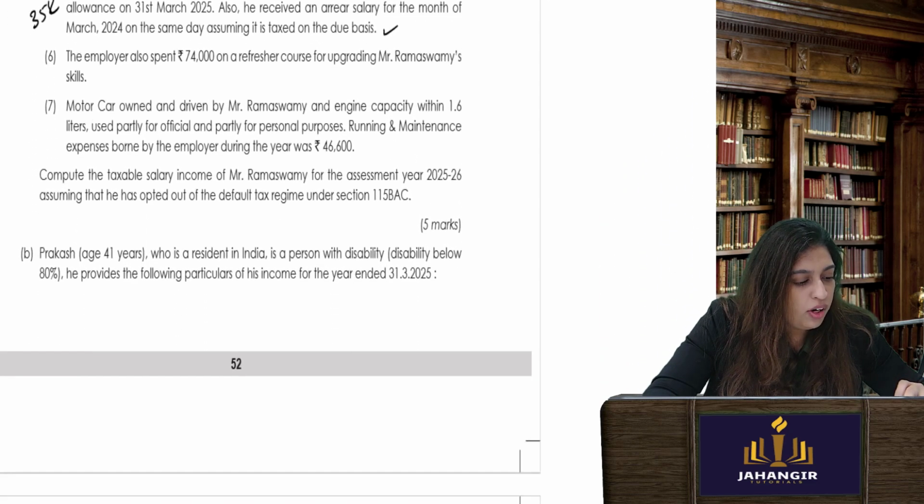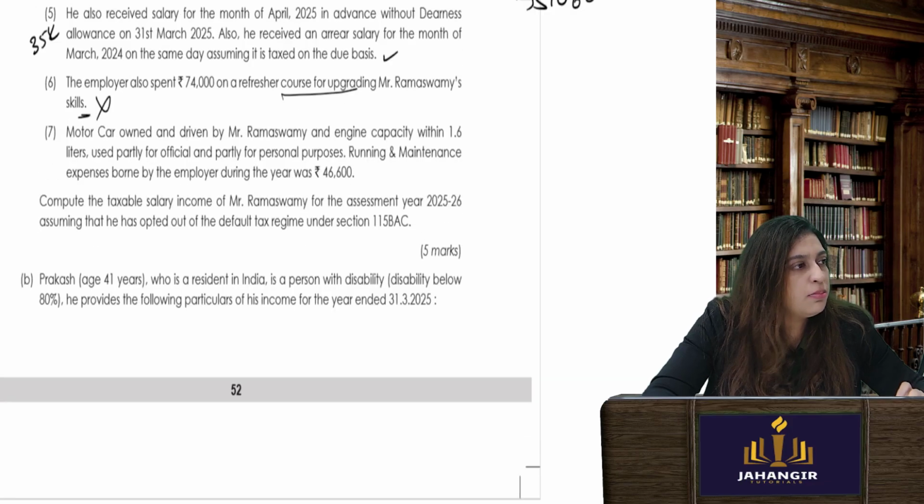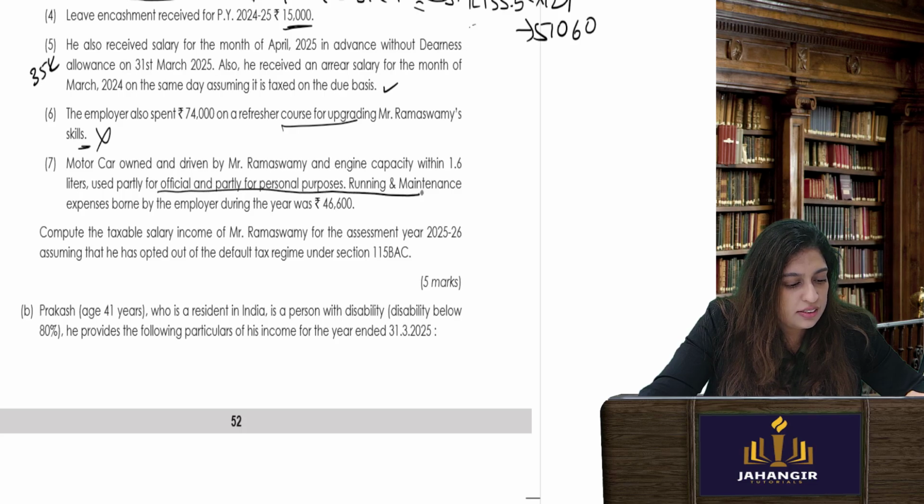The employer also spent 74,000 as a refresher course for upgrading Mr. Ramaswamy's skills. If the employer is paying for your training, you don't have to worry about it. Motor car owned and driven, and engine capacity within 1.6 liters. Used partly for official, partly personal. 46,000.